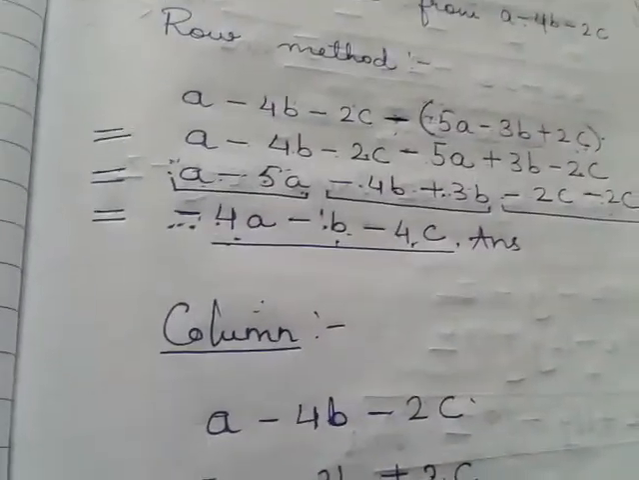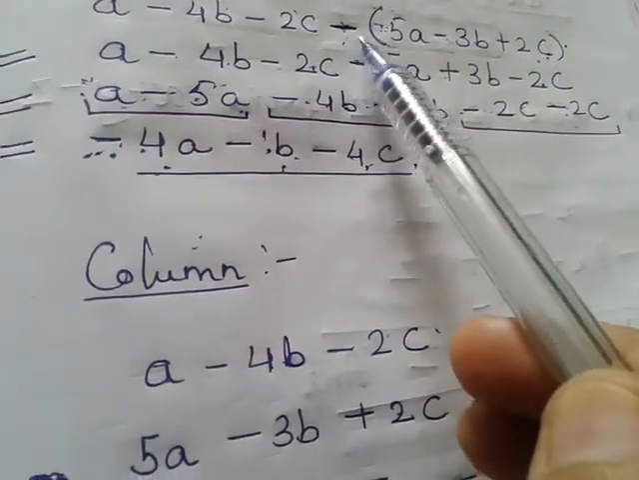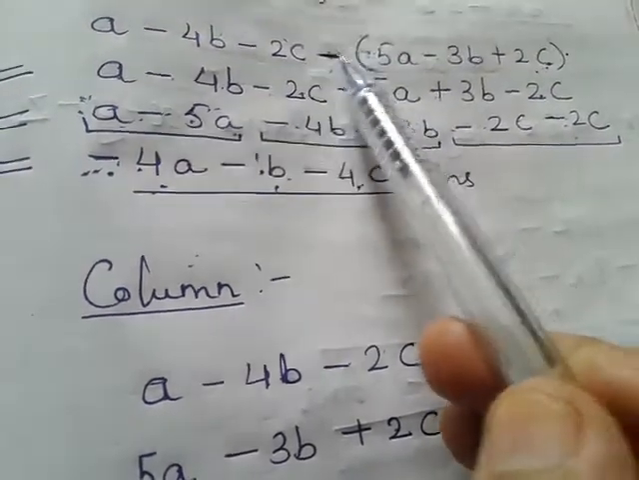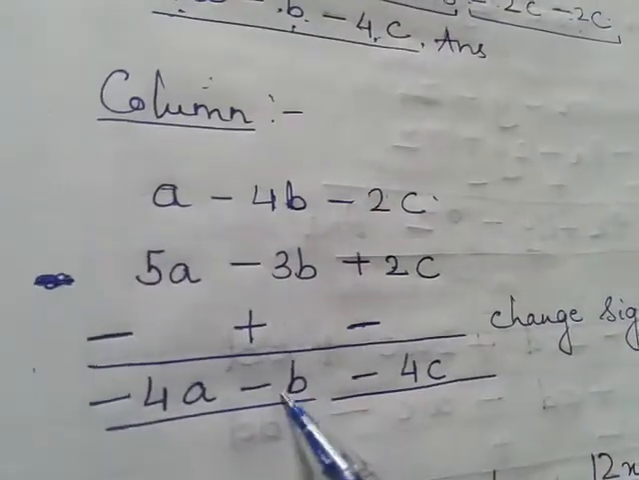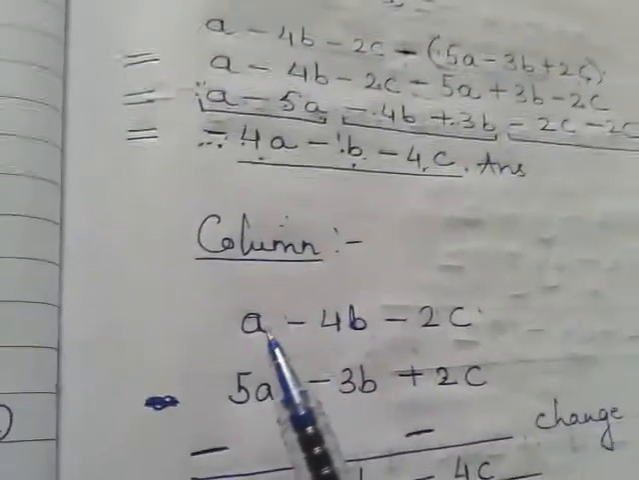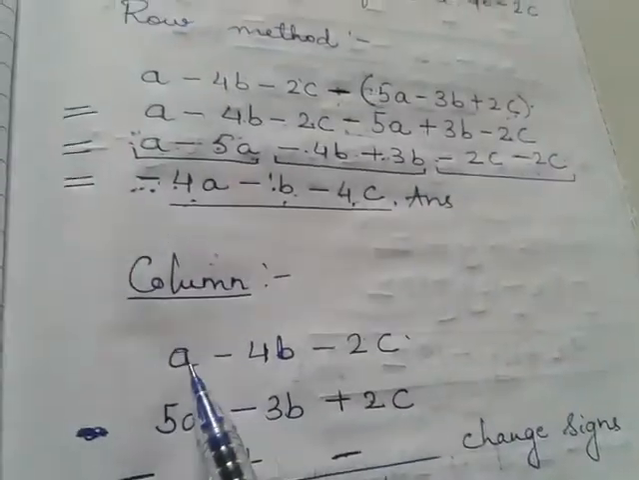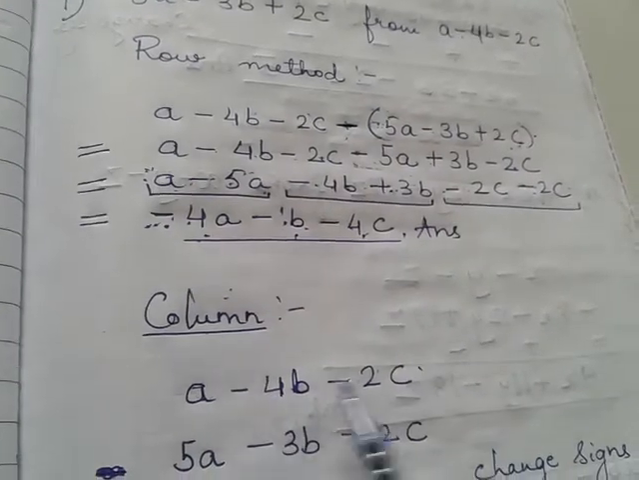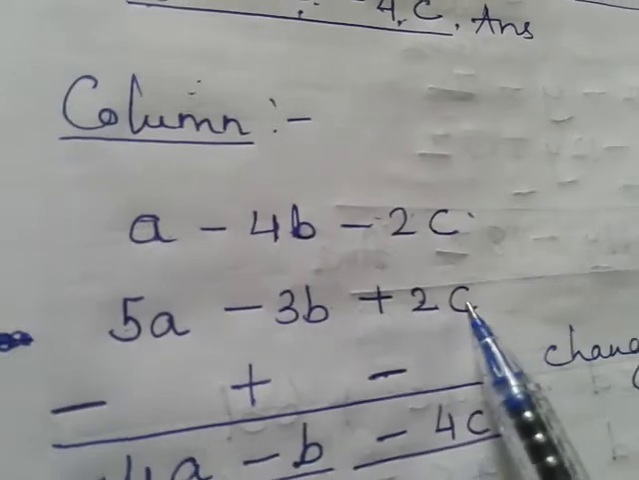Same question. See here, how do we change sign? Before the bracket a minus sign is there, so here all the signs are changed. Same thing you have to do in the column method also. So from this I have to subtract this. So write that first: a minus 4b minus 2c and 5a minus 3b plus 2c.